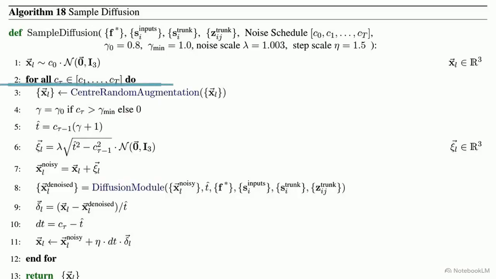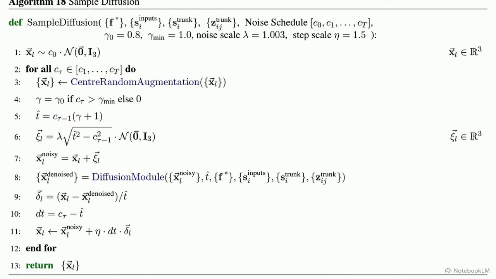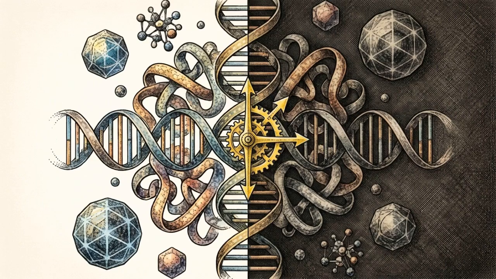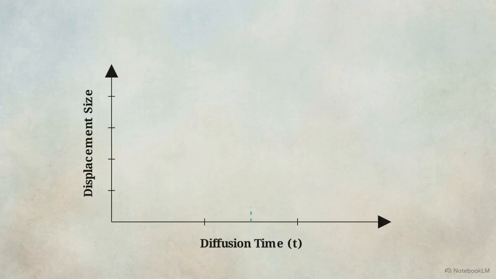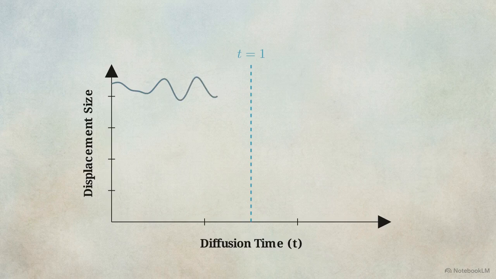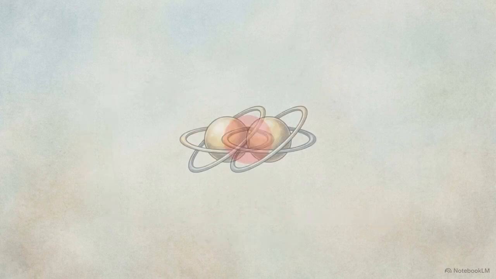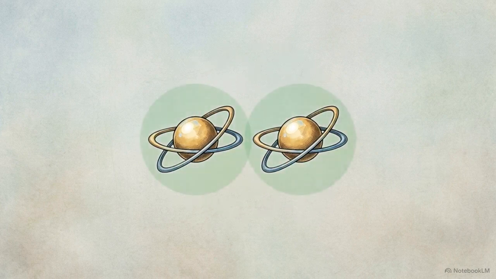It physically draws the atoms into their correct positions based on the exact geometric blueprint provided by the pairformer. This algorithm traces the sample diffusion rollout. In the high noise regime, where time step t is greater than 1, the model handles macroscopic architecture, like broad chain placement. Here, local physical impossibilities like atomic clashes persist, as the model hasn't committed to exact microscopic geometry. The critical biophysical phase transition occurs precisely when the noise schedule crosses t equals 1. Entering the fine refinement regime, where t is less than or equal to 1, the remaining coordinate perturbations are extremely small. This allows the network to rapidly correct local violations, enforcing strict physical chemistry and resolving atomic overlaps.